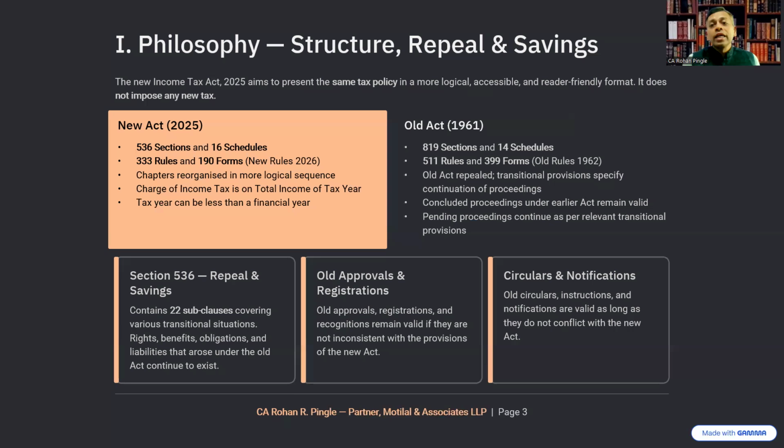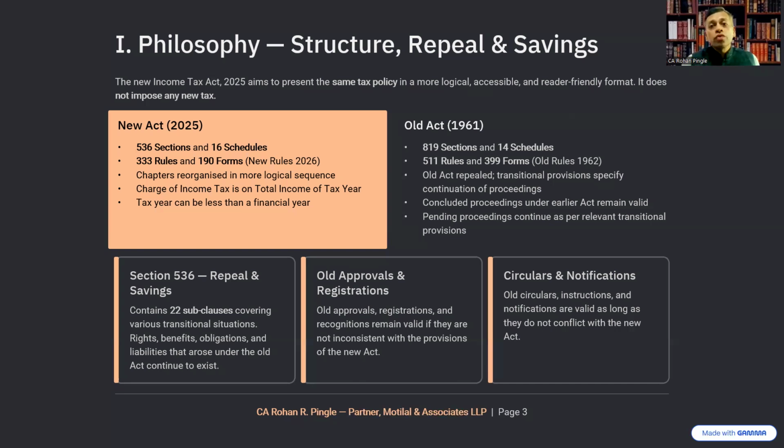The new Act contains 536 sections and 16 schedules, whereas the old Act contains 819 sections and 14 schedules. The new Income Tax Rules 2026 contain 333 rules and 190 forms, whereas the old Income Tax Rules 1962 contain 511 rules and 399 forms. So almost half is done away with in the new Act.